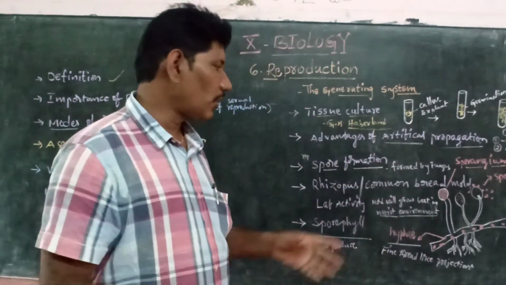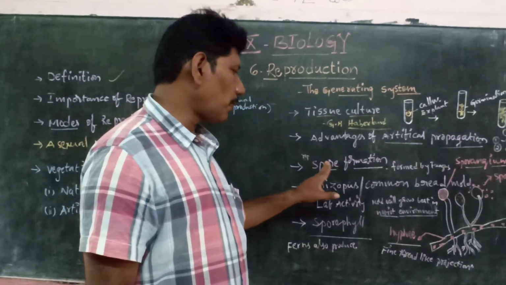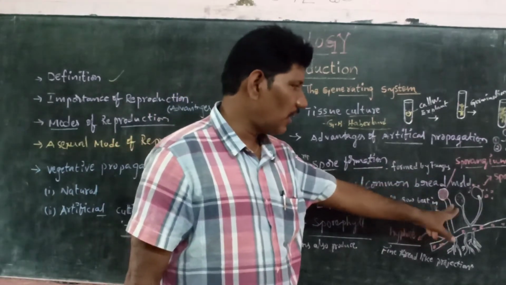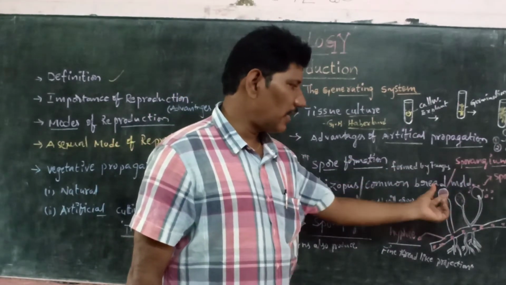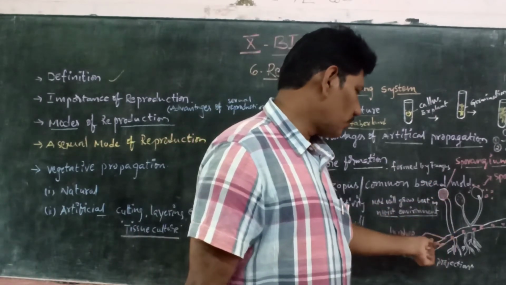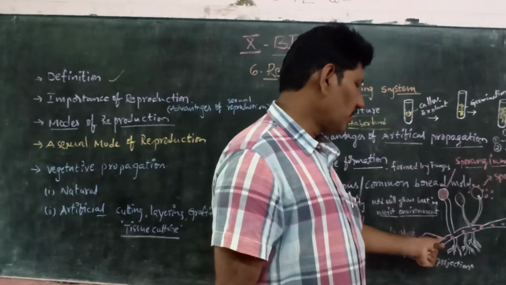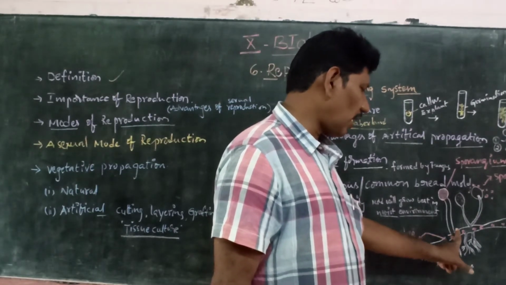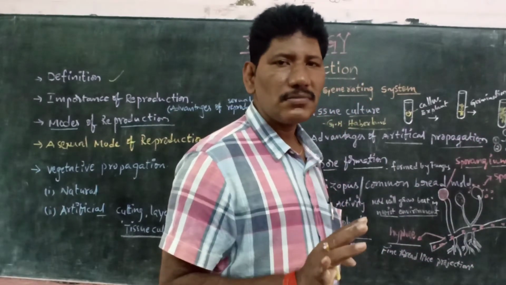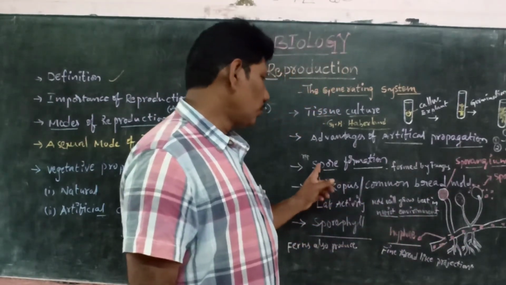Finally, I would like to conclude this concept. Spores are nothing but the reproductive parts formed by the fungus. This is the structure of the sporangium. The sporangium is a knob-like structure having a filament. These fine thread-like projections are called hyphae. When we cut this hyphae, they develop into individuals. This is similar to cutting, or fragmentation. Is that clear, children? So this is the information about spore formation.